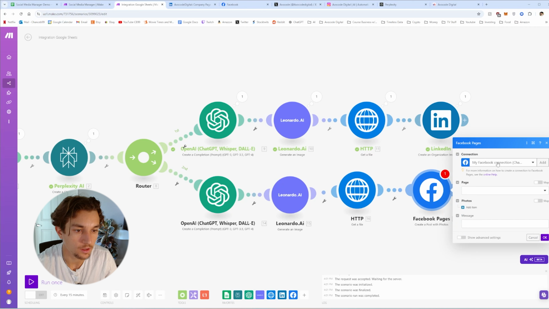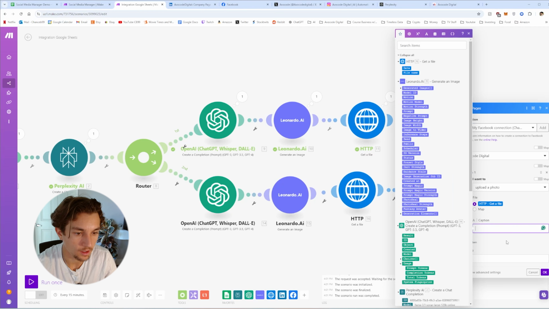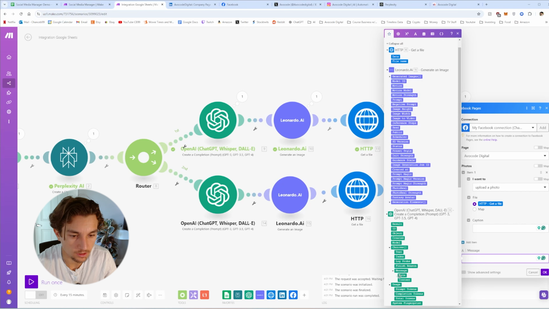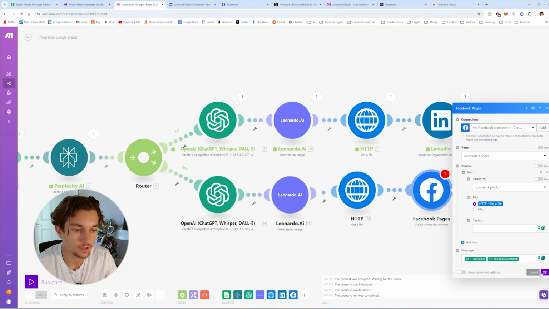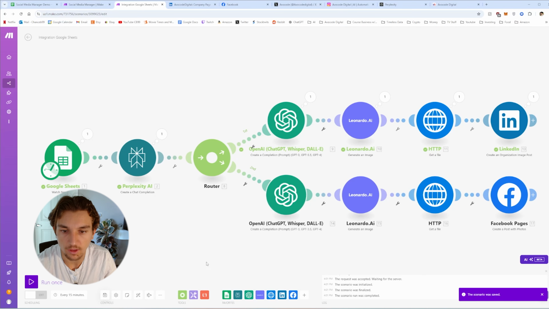Same with the LinkedIn, just create a Facebook connection, select the page, photos, we want to upload a photo, HTTP get a file, just like that, add a caption if you like, and then the actual message will be this choices, message, content. That, hit OK. Sometimes you have to go in again, hit OK again. We'll auto align that, save that, and then there is your Facebook workflow.